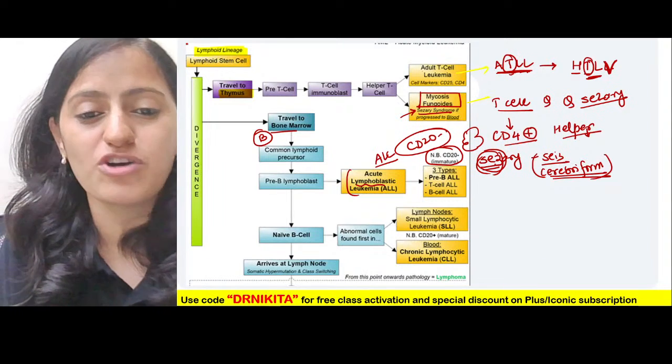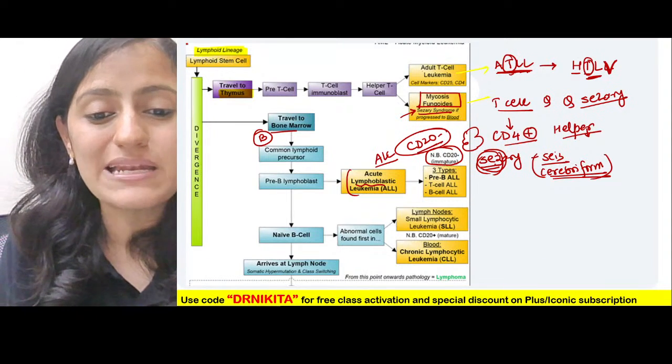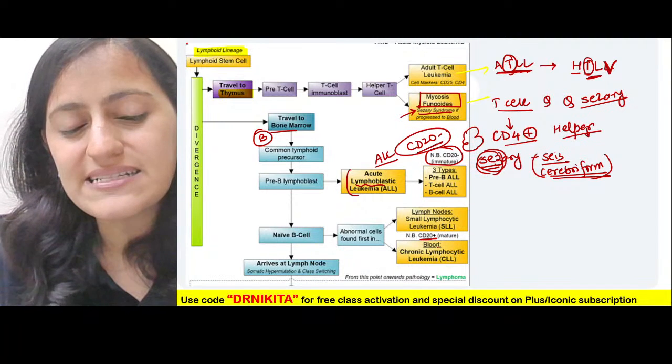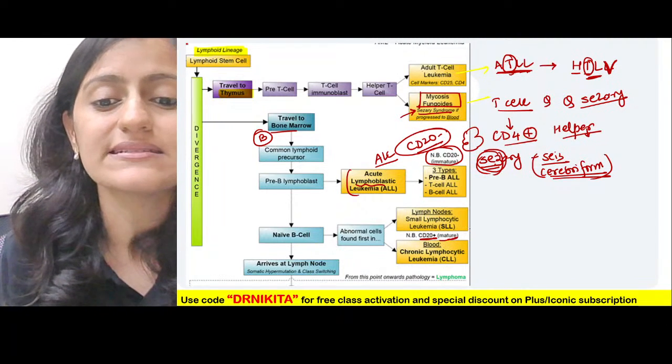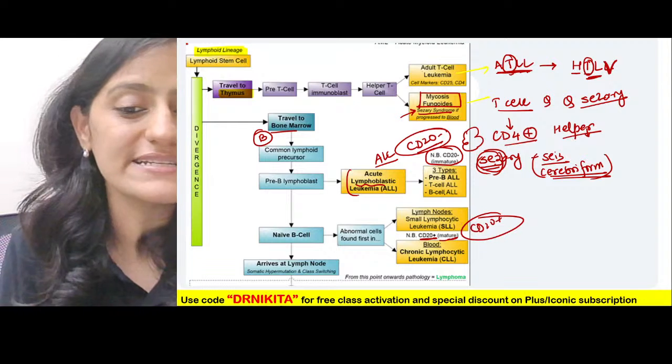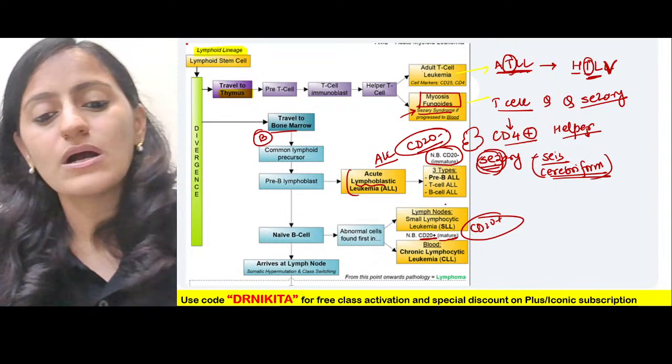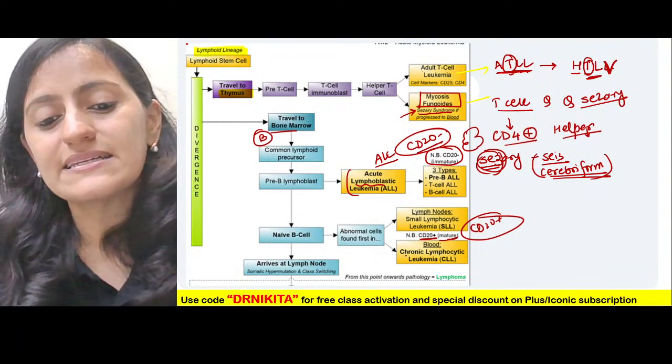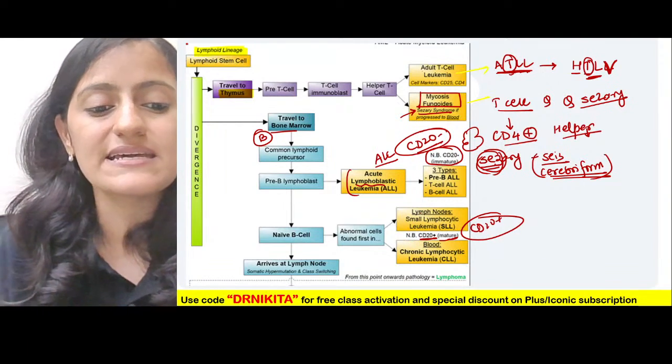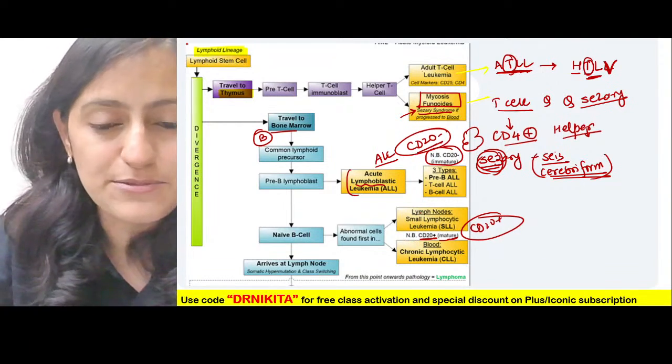So this will be CD20 negative, while CLL, which is mature B cells, is CD20 positive. Now we have the CLL and the SLL. We'll be seeing these as well.